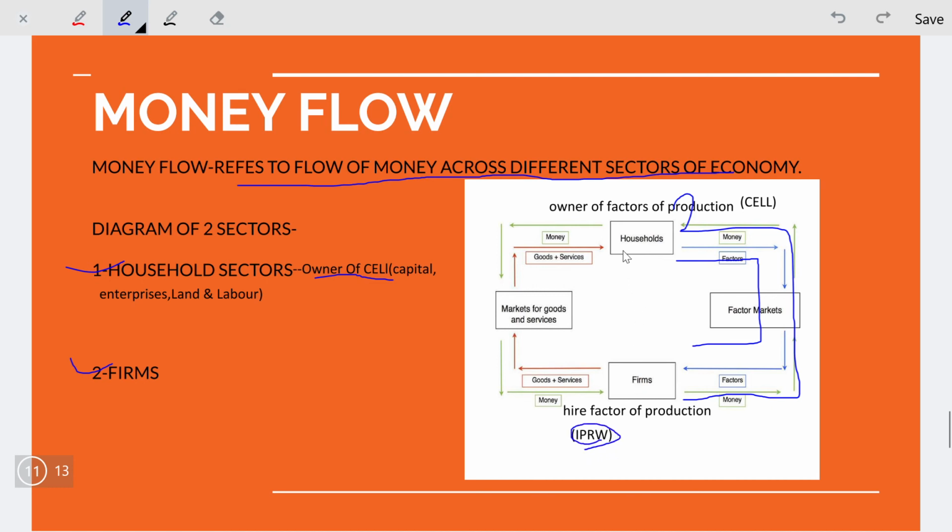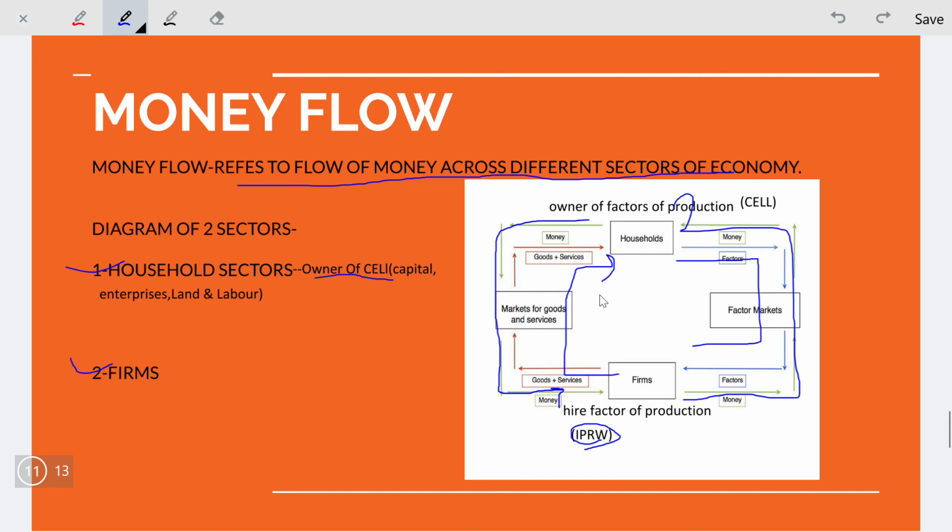Second, when firms provide goods and services to households, it is represented by the red line. In response, households pay firms in the form of money, represented by the green line.